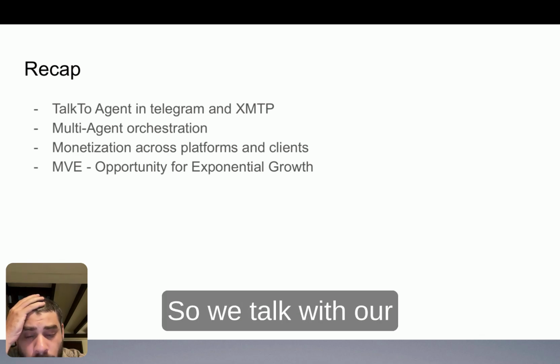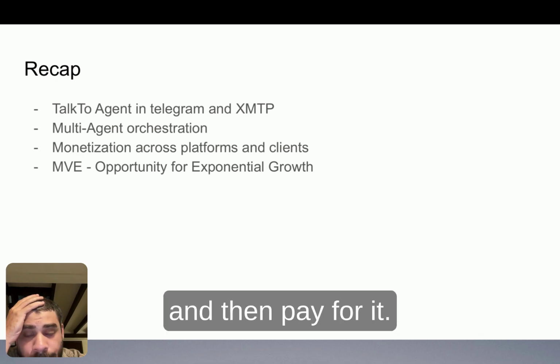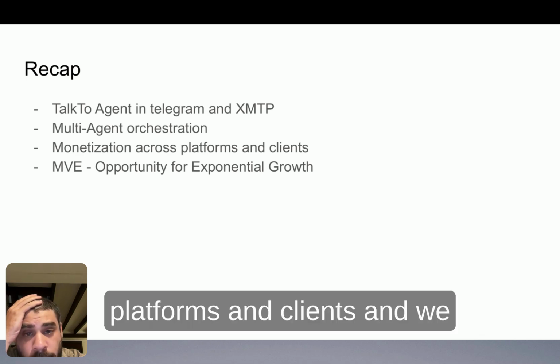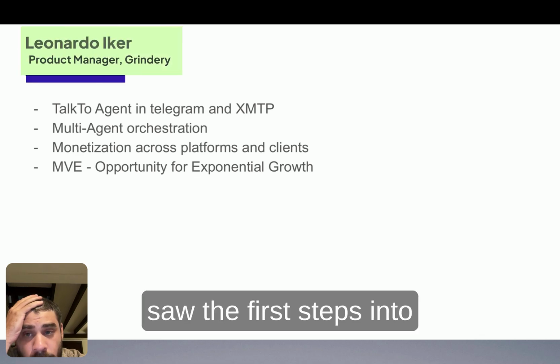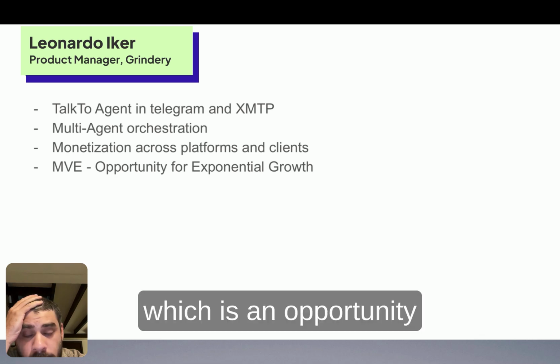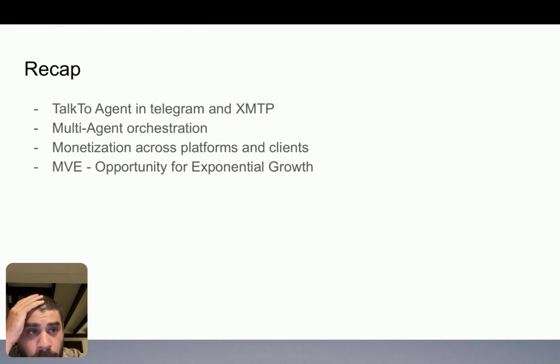So we talk with our orchestrator to call the agent and then pay for it. We saw monetization across platforms and clients, and we saw the first steps into the minimum viable economy, which is an opportunity for exponential growth. Thanks for watching.